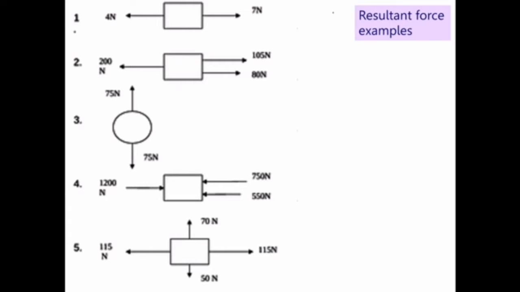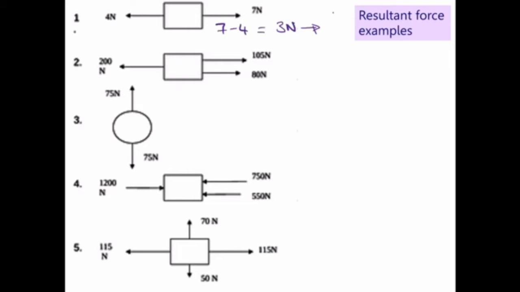So here's a few more examples. By all means, pause the video and go through it. If you need some more help, I'm going to talk through it anyway. First one, we've got 7 newtons to the right, 4 newtons to the left. 7 take away 4 is 3, so it's 3 newtons. The biggest force was towards the right, so it's 3 newtons to the right.